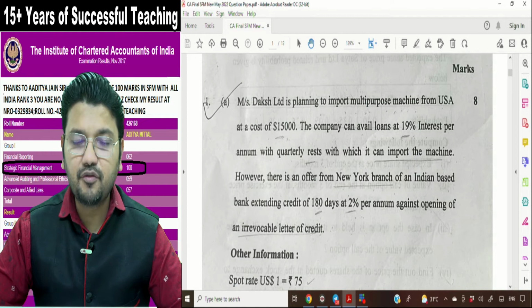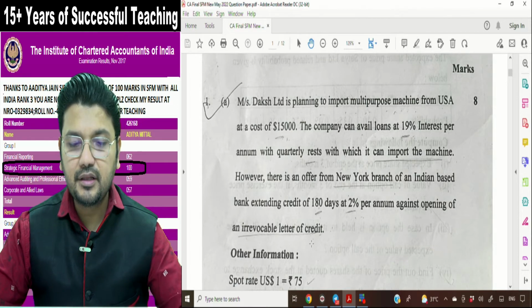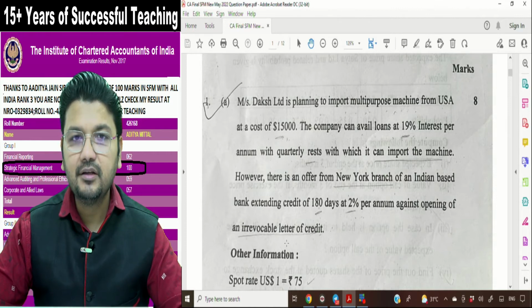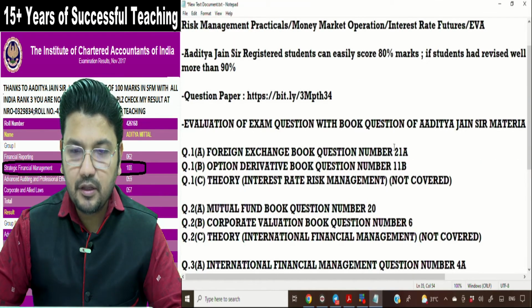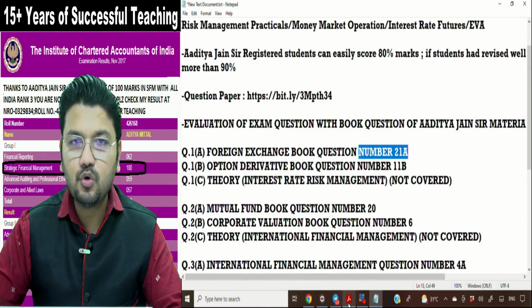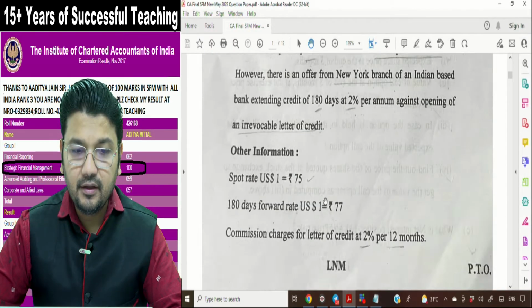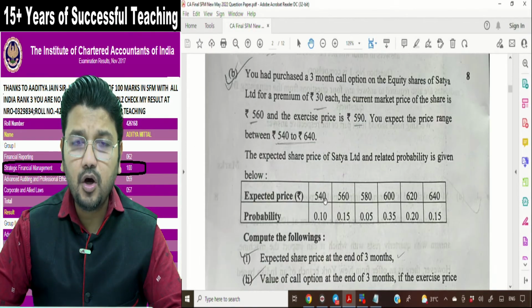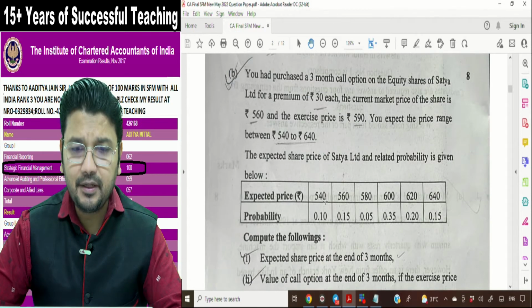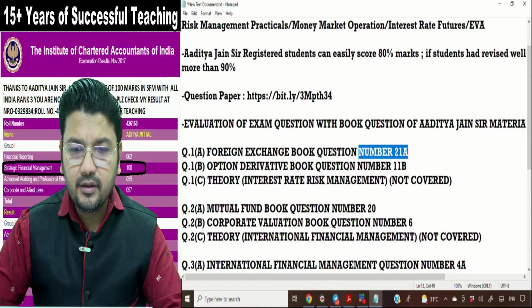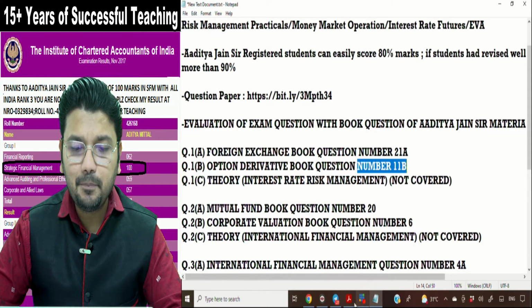So the first question is from the foreign exchange chapter, letter of credit. The same question is covered in our material. The question number in our material is question number 21A. The second question is from the derivative options chapter. The same question is covered in our material, that is question number 11B.